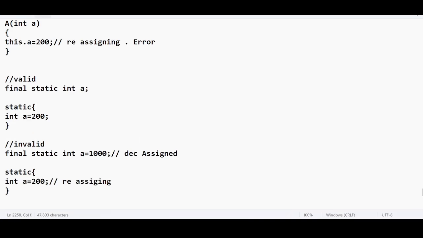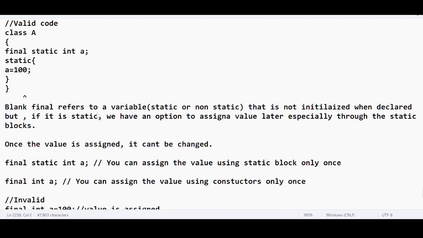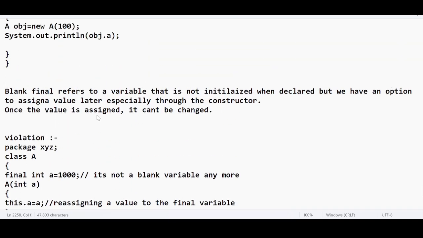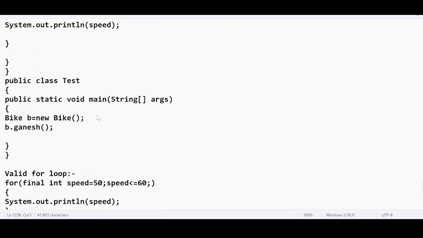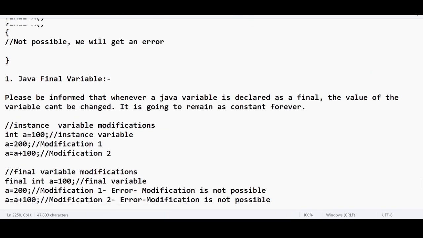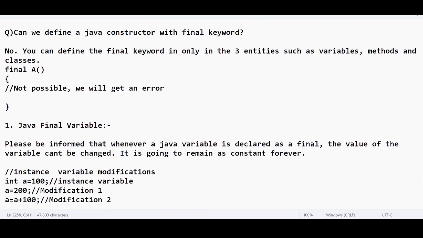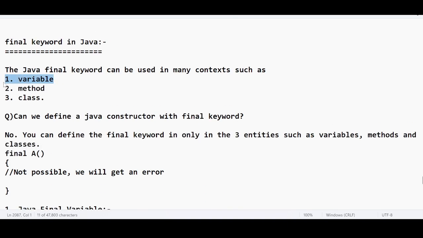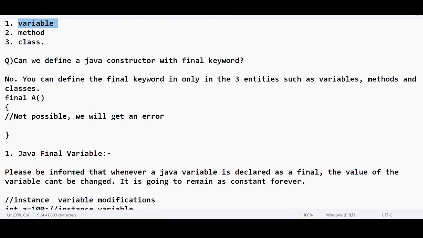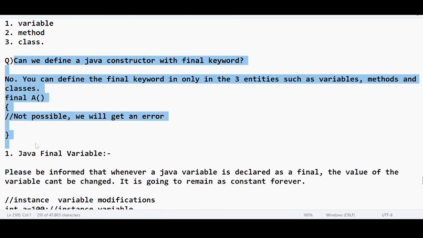Let us do a small recap about yesterday's topic, the final keyword in Java. In a nutshell, the final keyword is used to represent a variable, a method, as well as a class. But our discussion was on top of the final variable. We have discussed for almost 1 hour on top of final variables, right? And this is one of the interview questions.